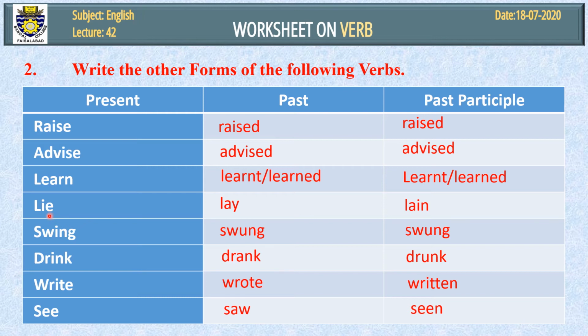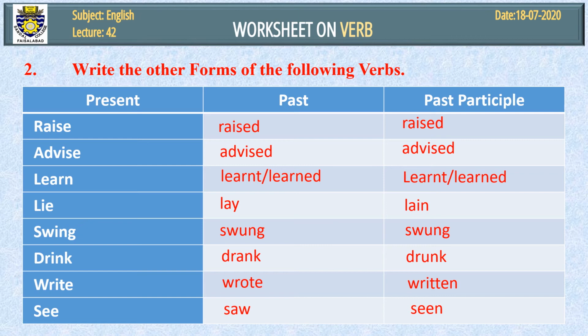Any word that ends in ie and you want to change it into the present participle or fourth form, you will remove this i and e, you will add y and ing. Lying. Swinging, add just ing. Drinking, add just ing. Write, here is e, you will remove this e and you will add ing, writing. See, you will add ing at the end of the word, seeing.